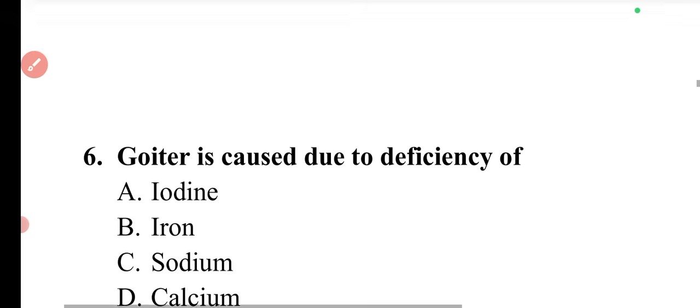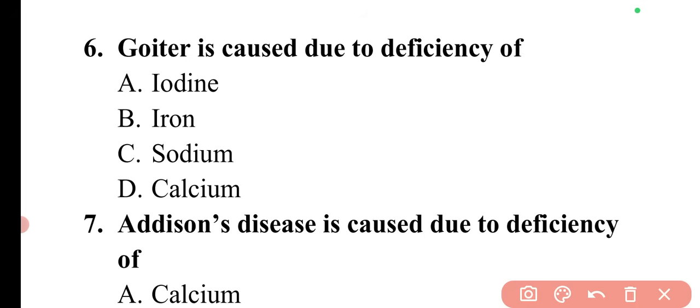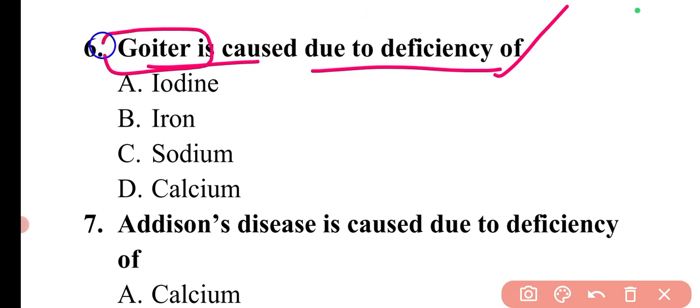Then moving to the next question. Goiter is caused due to the deficiency of. You need to learn a total of 5 important minerals, in which the diseases caused and the doses are very important. Goiter is a condition caused due to the deficiency of iodine.